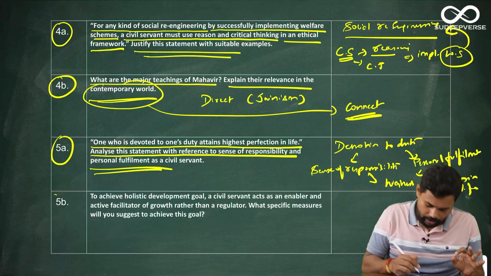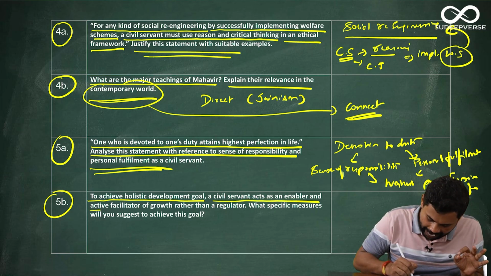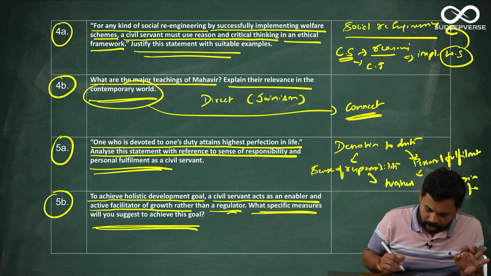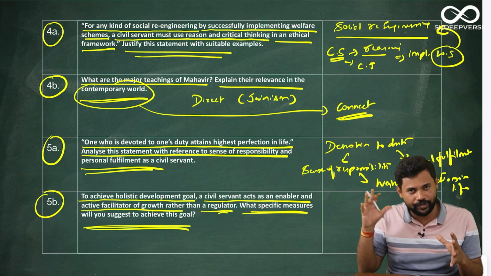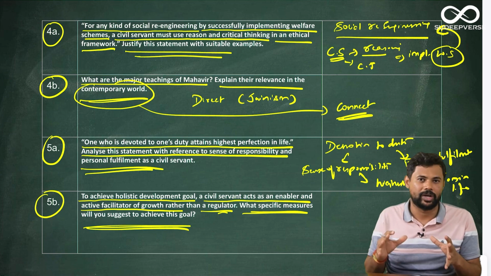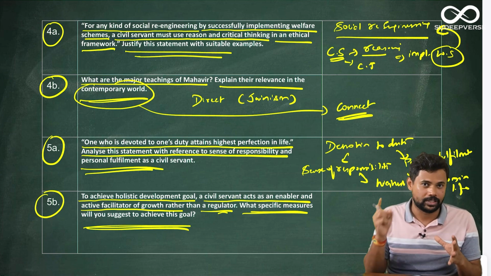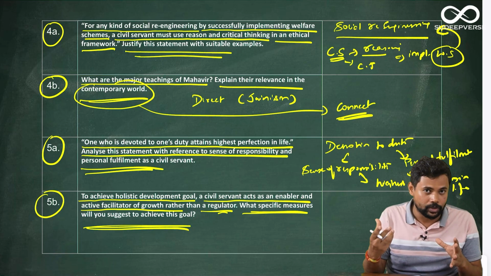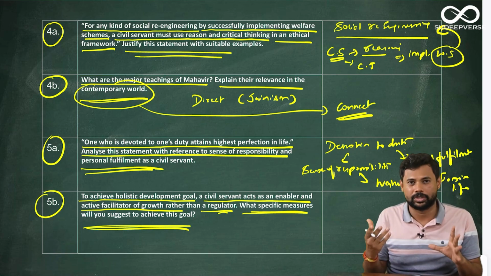The next question is 5B. To achieve holistic development goal, a civil servant acts as an enabler and active facilitator of growth rather than regulator. What specific measures will you suggest to achieve this goal? Again, a very direct question. If you have practiced the previous year questions, you could have written a very good answer. For example, in the previous years, they were asking what's the difference between a civil servant who has a positive attitude compared to a person who has a negative attitude. So that was one question that was asked.